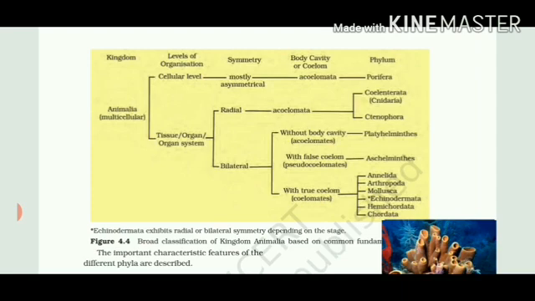So the total phylums you have to remember: Porifera, Coelenterata, Ctenophora, Platyhelminthes, Aschelminthes, Annelida, Arthropoda, Mollusca, Echinodermata, Hemichordata and Chordata. Why is a star placed on Echinodermata? Because it could have either radial symmetry or bilateral symmetry. As we have already talked about, it has radial symmetry, but it has been kept here because the schematic series was placed here. The fully adult starfish has radial symmetry, but the embryonic stage has bilateral symmetry.